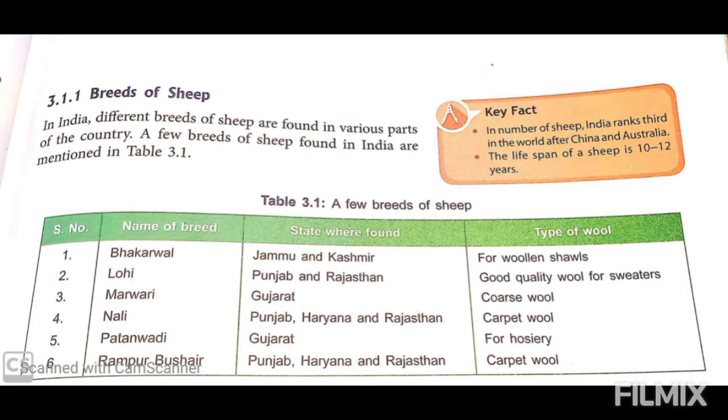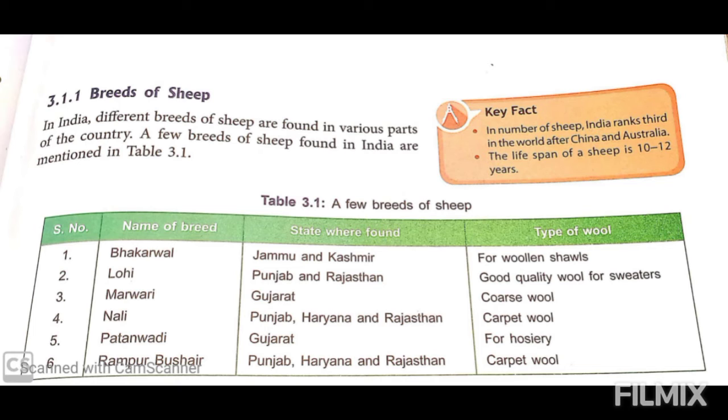Rampur Bushire, found in Punjab, Haryana and Rajasthan, is again used for making carpet wool. A major source of wool is sheep, as we know. A variety of wool, Angora wool, is obtained from the Angora goat, which is found in the hilly areas of Jammu and Kashmir. The underhair of the Kashmiri goat is very fine and soft. That is why it is woven into fine, very famous shawls known as Pashmina shawls. Wool is also obtained from the fur of camels. In South America, wool is obtained from the llama and alpaca.